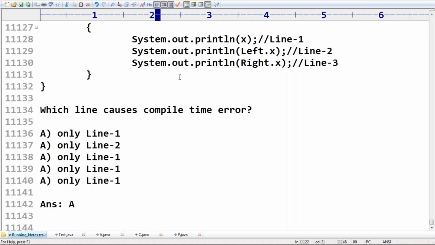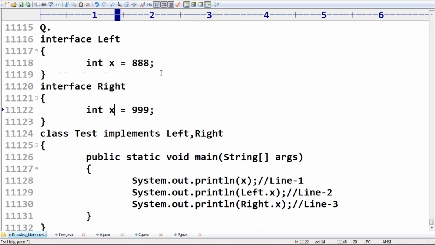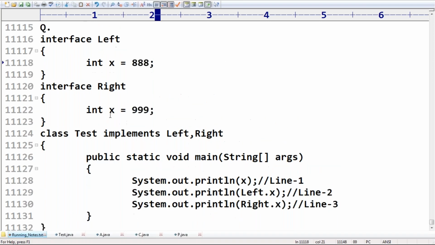There is no x in right. Oh, sorry. Both variables are x only. Both are x. If they were different, then where would be the problem? Nothing.